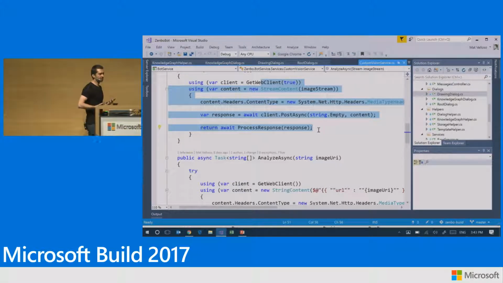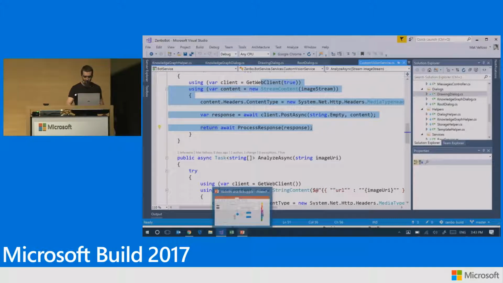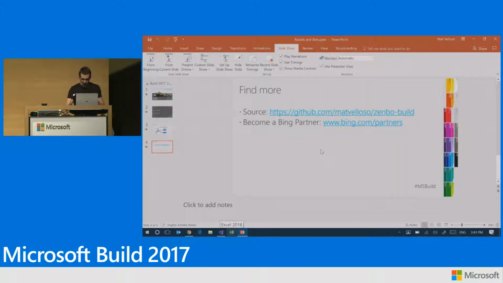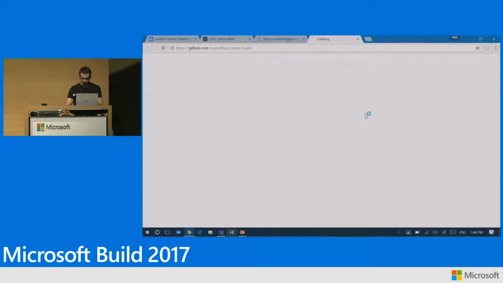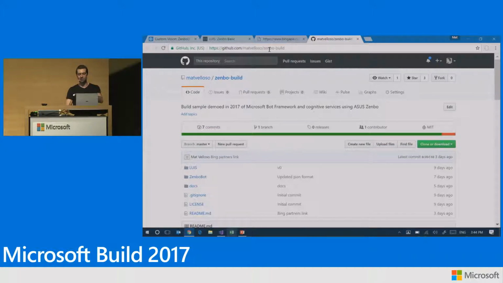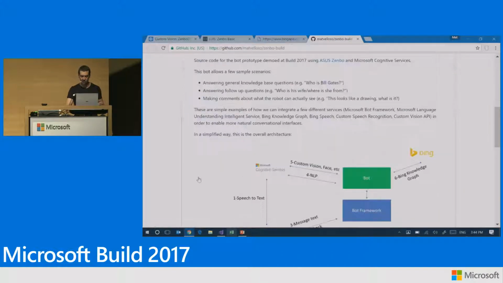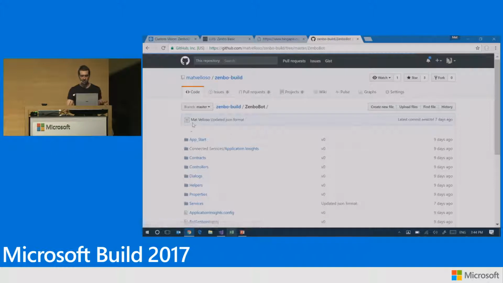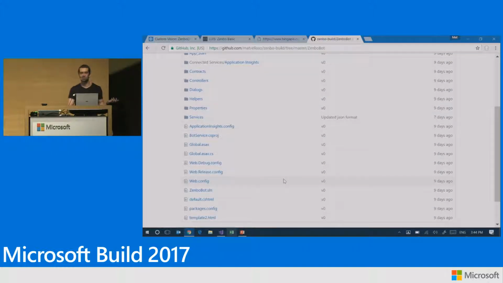If you guys want to download this code sample, I just put it on GitHub. So if you go to this URL here, GitHub/Matt Veloso/Zembo-build. You see the LUIS model I used. You see the Zembo bot, a little description of what it does, right? And the C# code there doing exactly what I just showed you guys that I'm doing here.